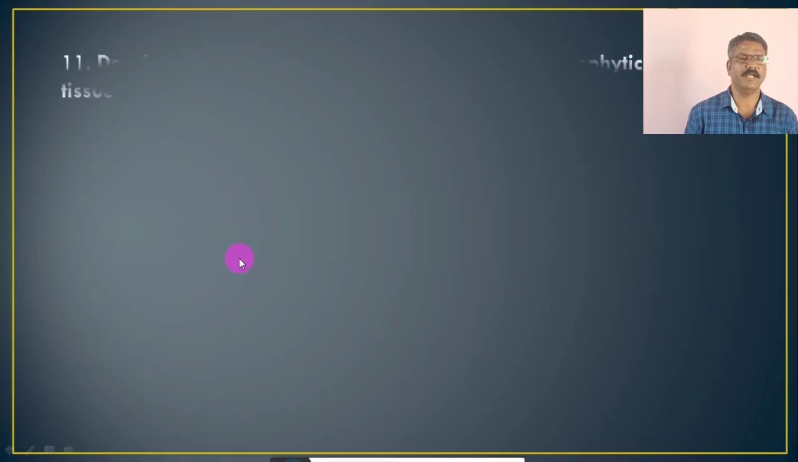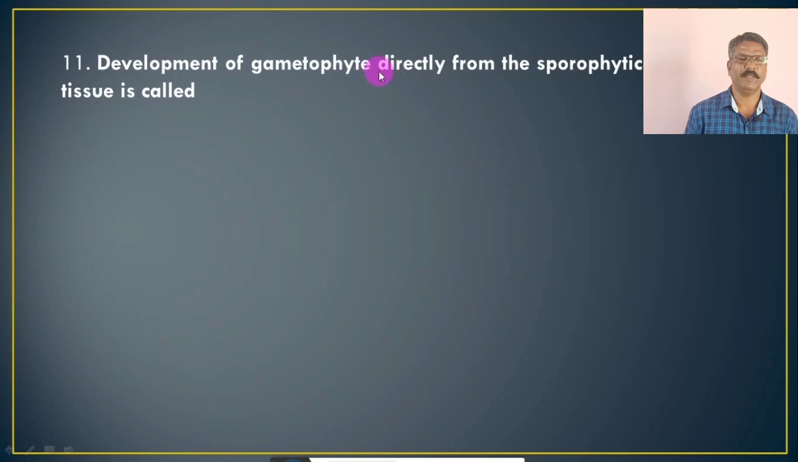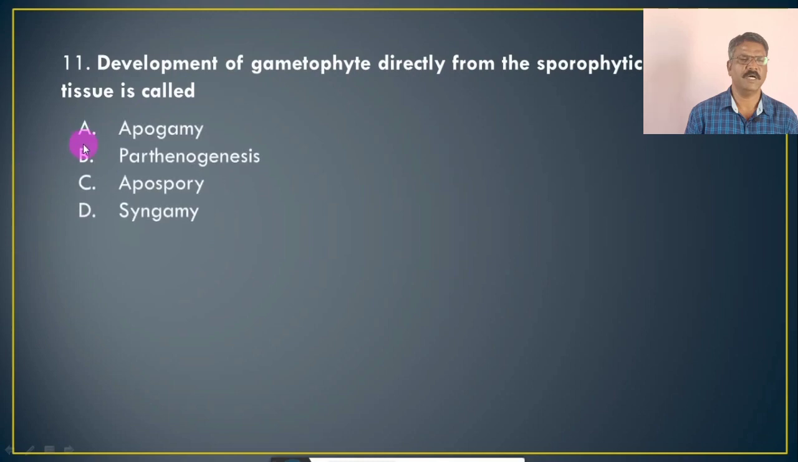Question number 11. Development of gametophyte directly from the sporophytic tissue is called. The options are A. Apogamy, B. Parthenogenesis, C. Apospory, D. Syngamy. And the correct answer is C, that is Apospory.